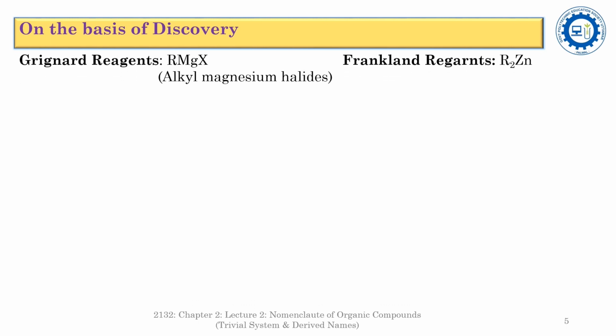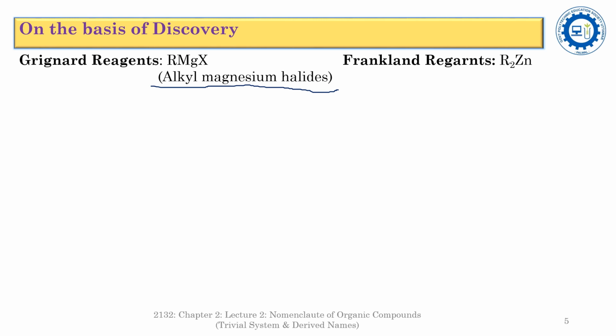The trivial names or common names of organic compounds on the basis of discovery. In this system of nomenclature, the organic compounds are named on the basis of the discovery or on the names of the discoverer that discovered this series of organic compounds. The first fantastic example of this type of nomenclature is the Grignard reagents, the alkyl magnesium halides.